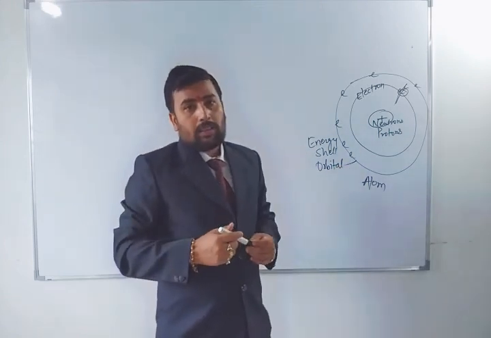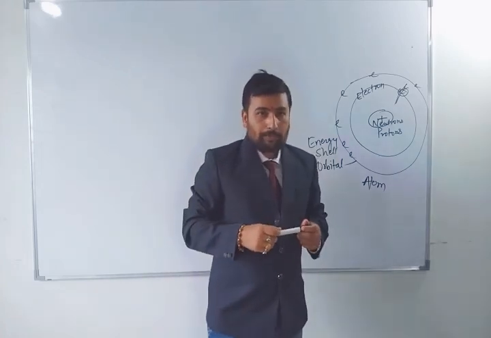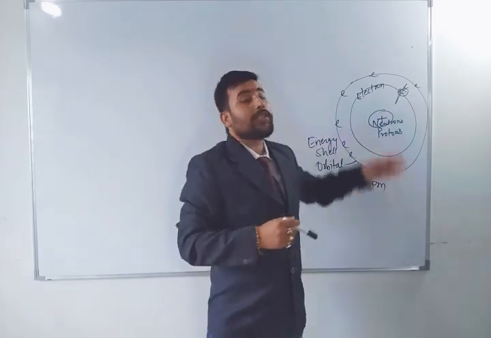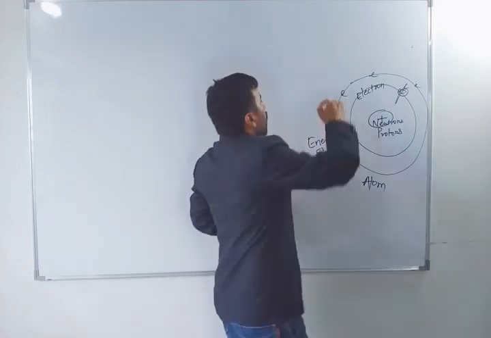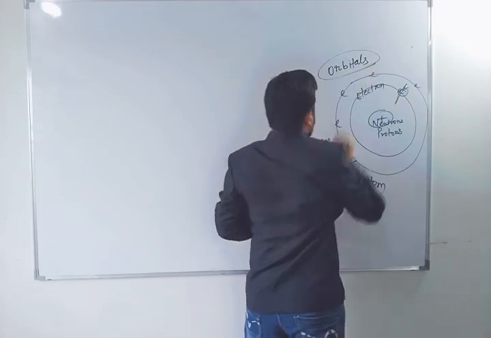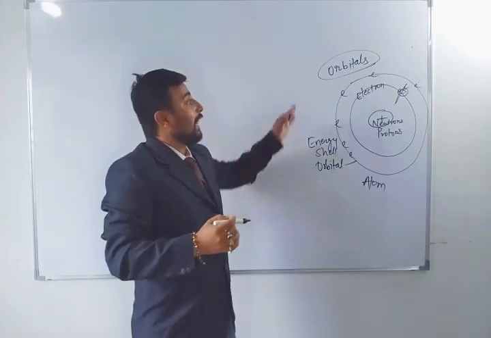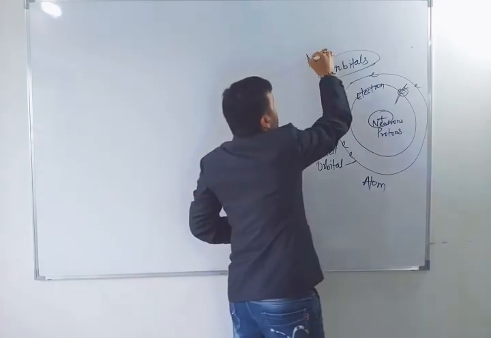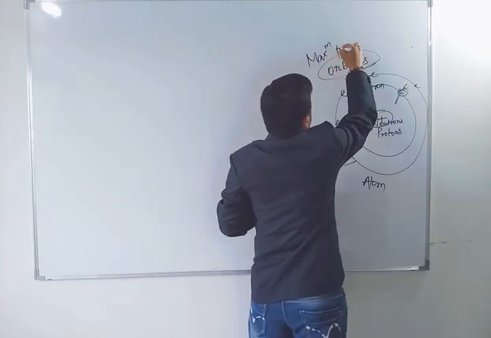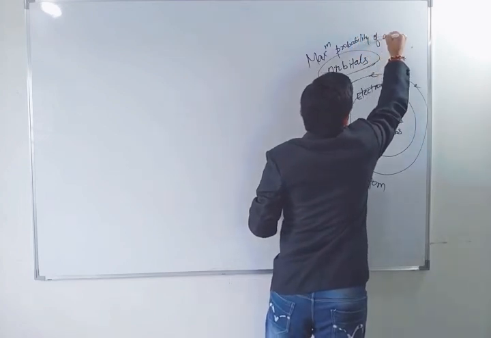Orbit, a circular path surrounding the atom, is called an orbit. And where the electron will be found is called an orbital. What are they called? Orbitals. If anybody asks you what is an orbital, it is the region where there is the maximum probability of finding an electron.